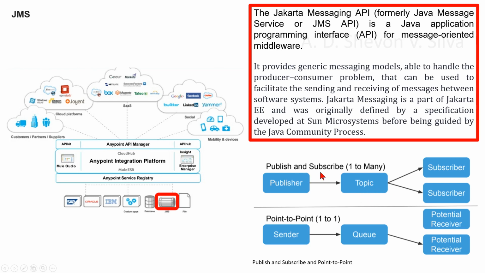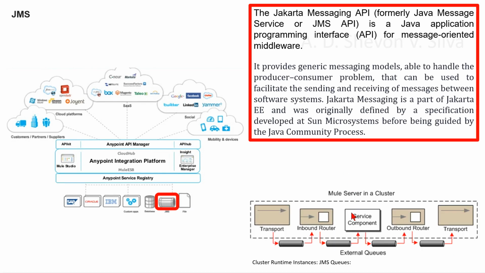Here you can see publish and subscribe, one to many. The publisher is connected to the topic and the topic is connected to subscribers. Here you can see point to point, one to one. The sender is connected to the queue and the queue is connected to the potential receiver.